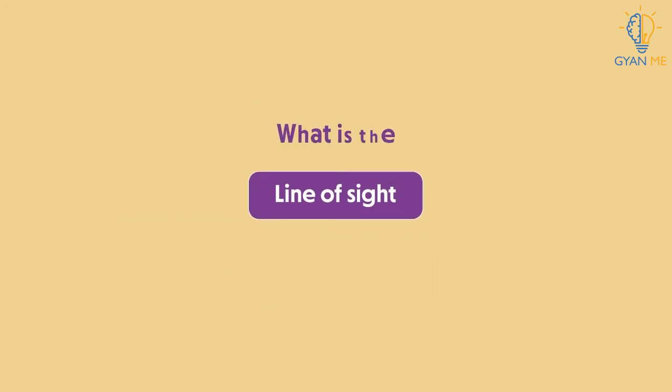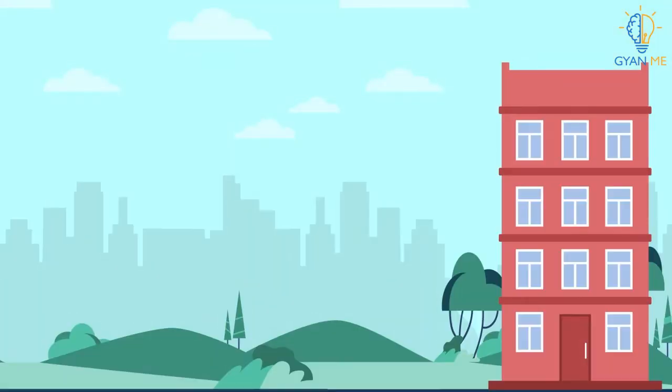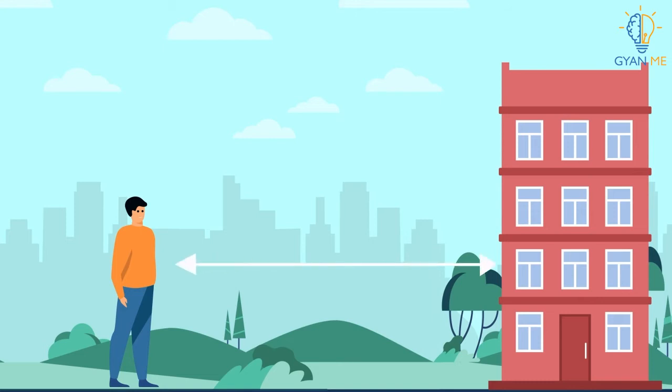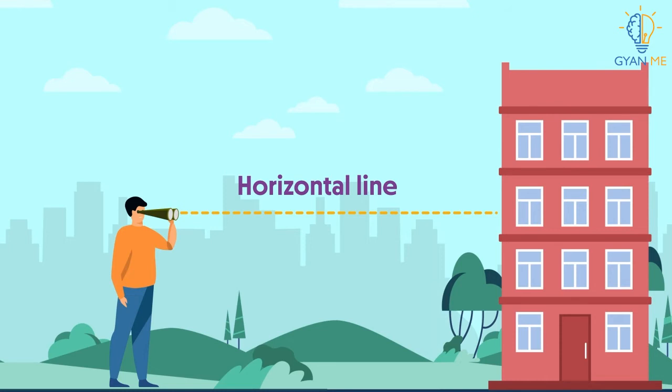So, what is the line of sight? Let's understand. Can you see this building here? Suppose a boy is standing in front of the building at some distance from it. He is looking at it straight from here. Now, can you see here that if we join the point near his eyes and the point on the building straight to his eyesight, we get a horizontal line.